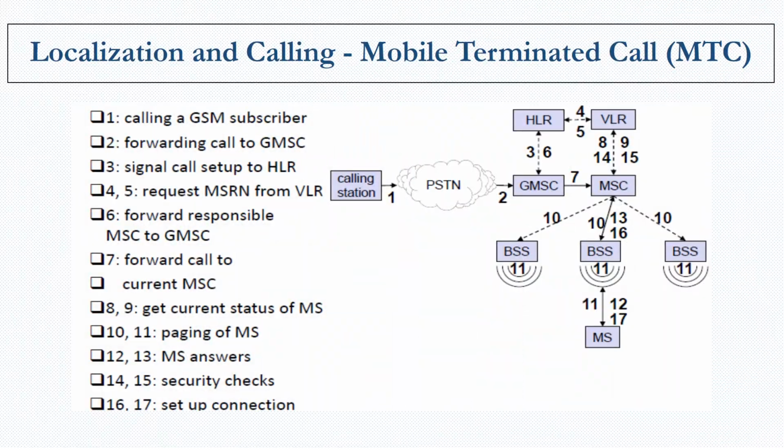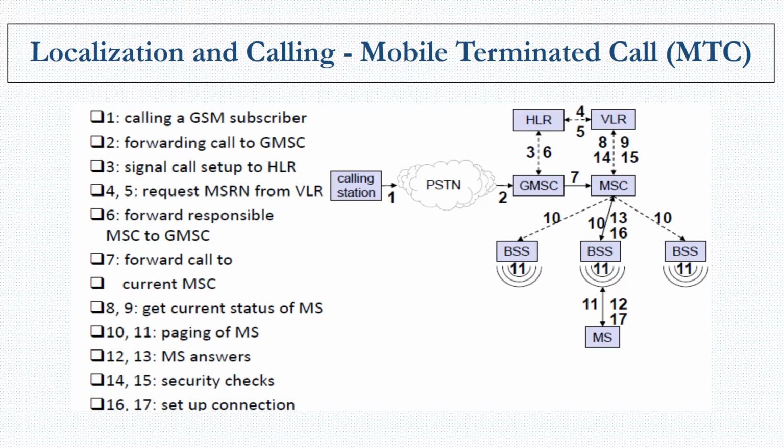So these identifiers and addresses that we have seen help a mobile station in roaming. Roaming is a term used where a mobile station goes outside its home network. So roaming and localization involve two important things. Two types of calls are taken care of by GSM: one is the mobile terminated call and the other is the mobile originated call.